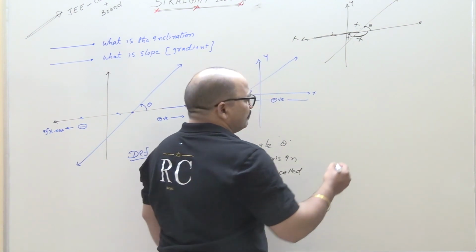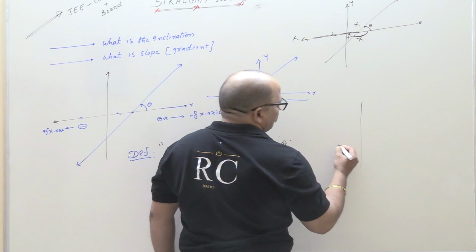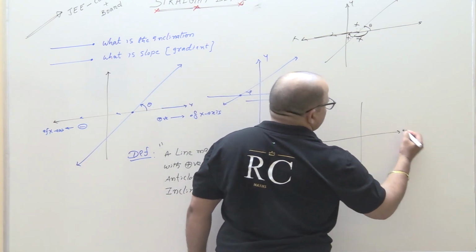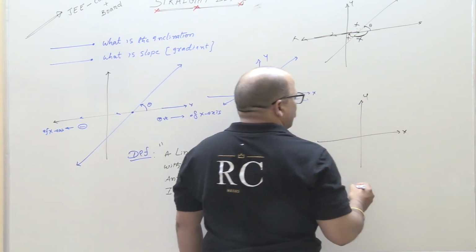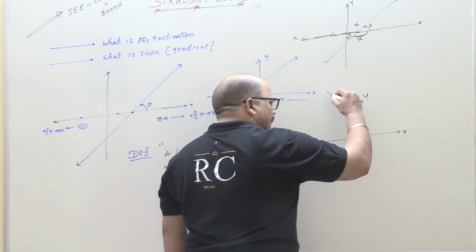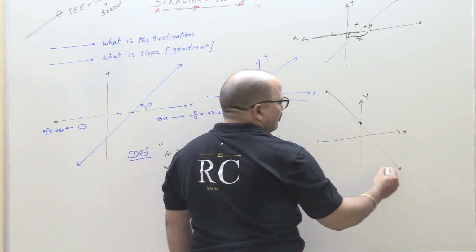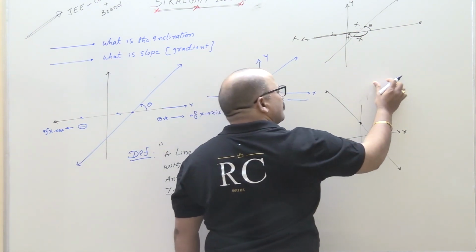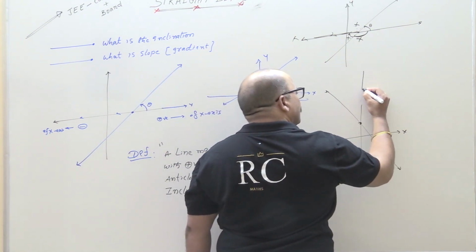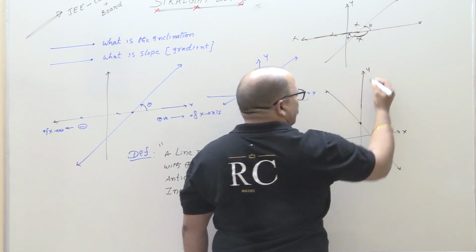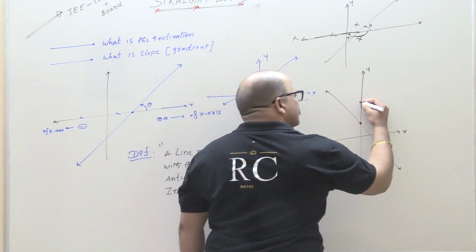Now, for example, this is the x-axis, this is the y-axis. Suppose this line is cutting the axis at a point. Onwards from the cutting point is the positive direction. This is the line beta. This is the positive direction.